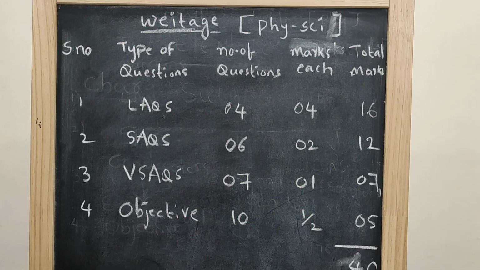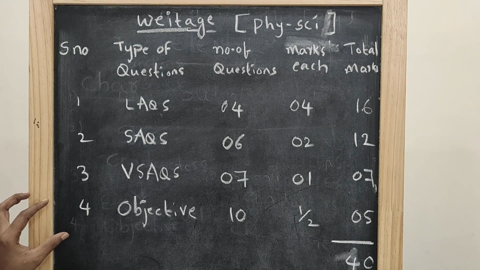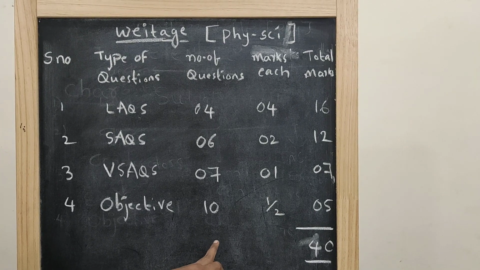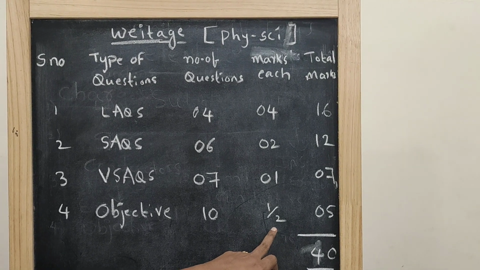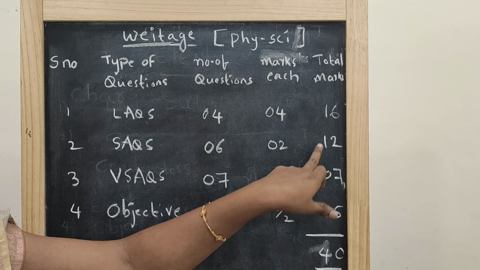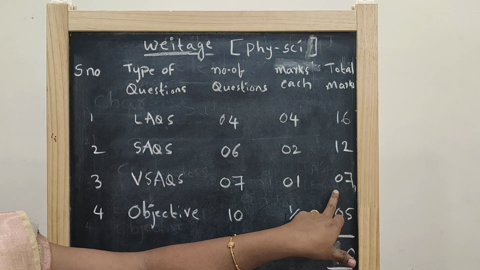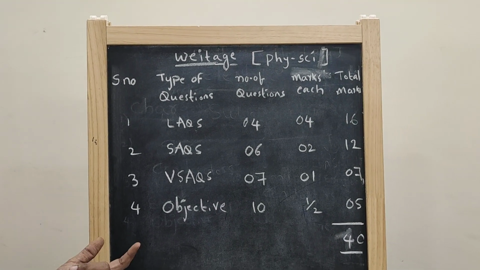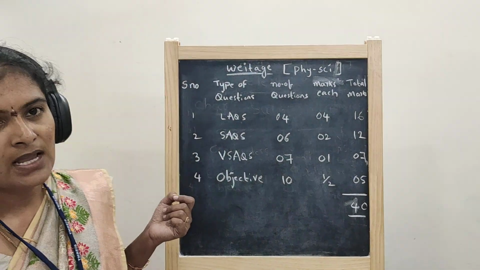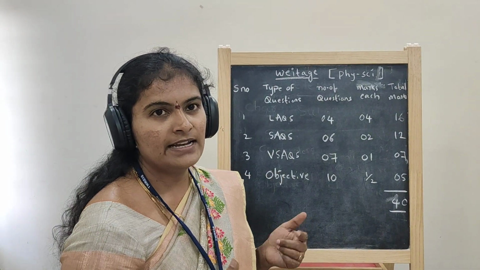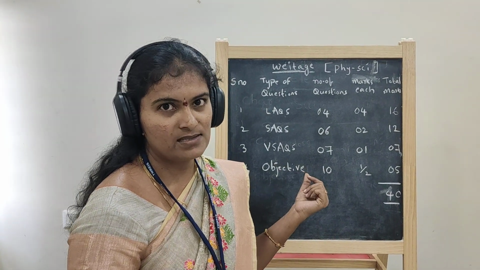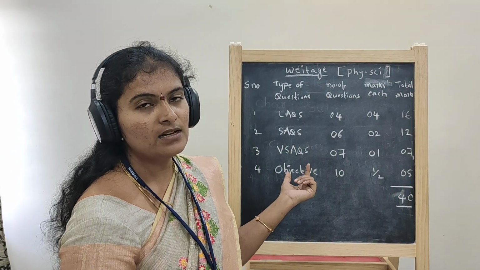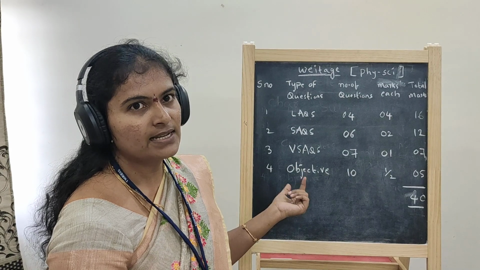7 1s are 7. And in the last section, that is the objective section, it is called the bit paper. They will give you 10 bits, each bit having half mark weightage. 10 halves are 5. So in total it will be 16 plus 12 plus 7 plus 5, total 40. And the next 10 marks are the internal assessment. Total it will be 50. And the next 50 is for bioscience. So this is the physical science paper weightage for the public examination for 10th class.